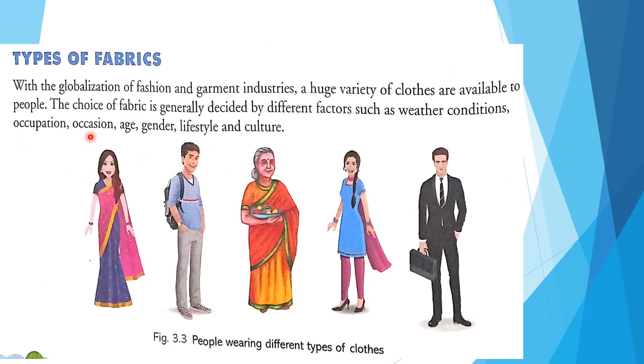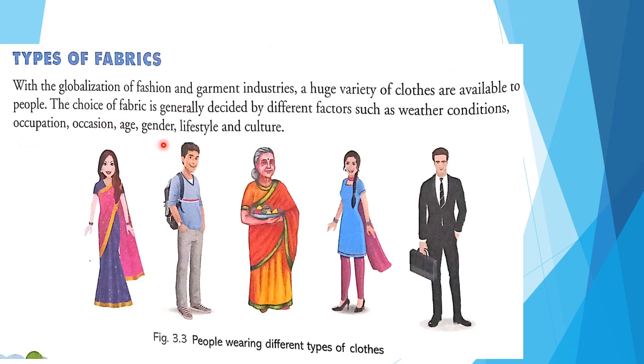And occasion. In different occasions we wear different clothes. When we go to some marriages we wear some new clothes, some beautiful shimmering clothes. Yes or no, children? Yes. And during Durga Puja we wear beautiful clothes. Yes or no? So in different occasions we wear different types of clothes. And here you see age. Small children wear different types of clothes, and elders wear different types of clothes. Yes or no? Yes.